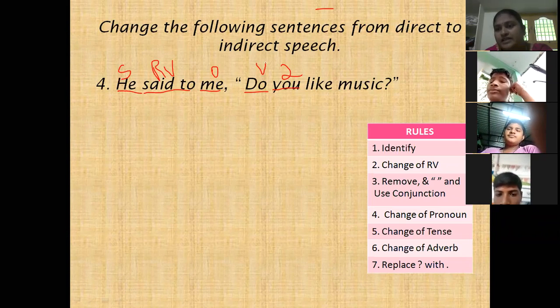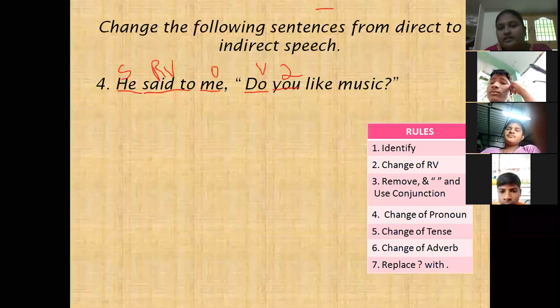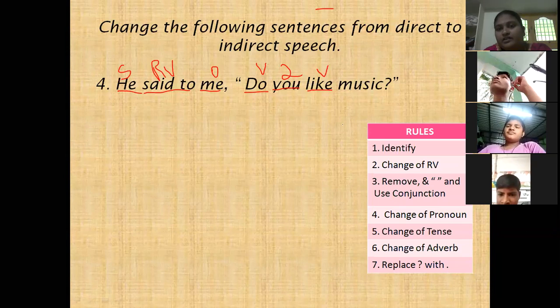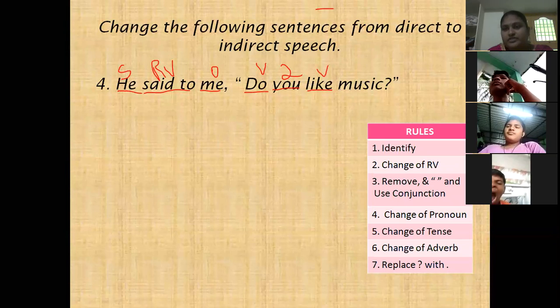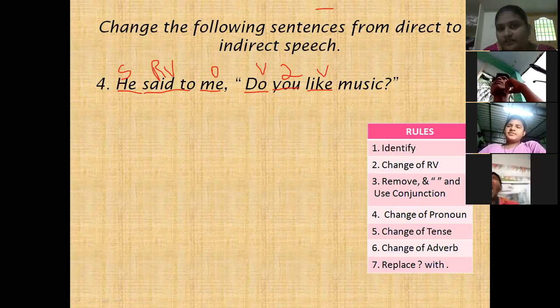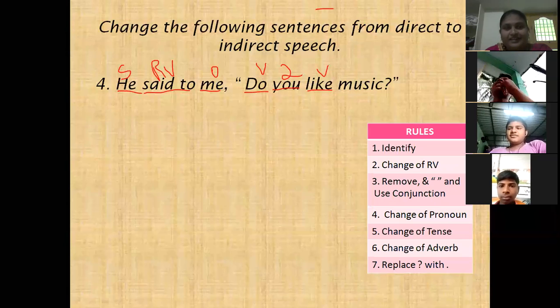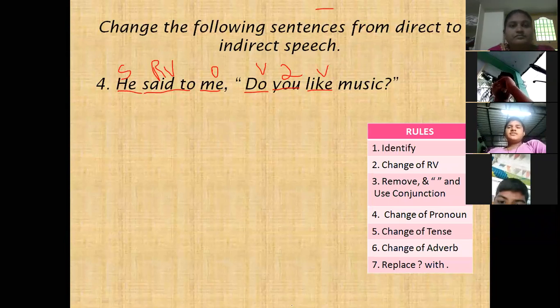'Like' is also a verb. 'Music' is the object. So there is no adverb, so no change of adverb is needed. And next, now tell the answer. He asked.